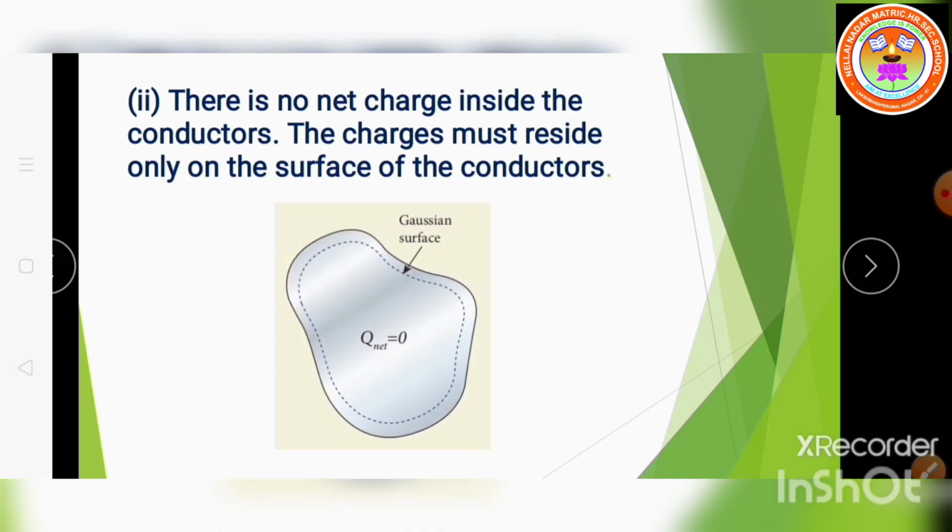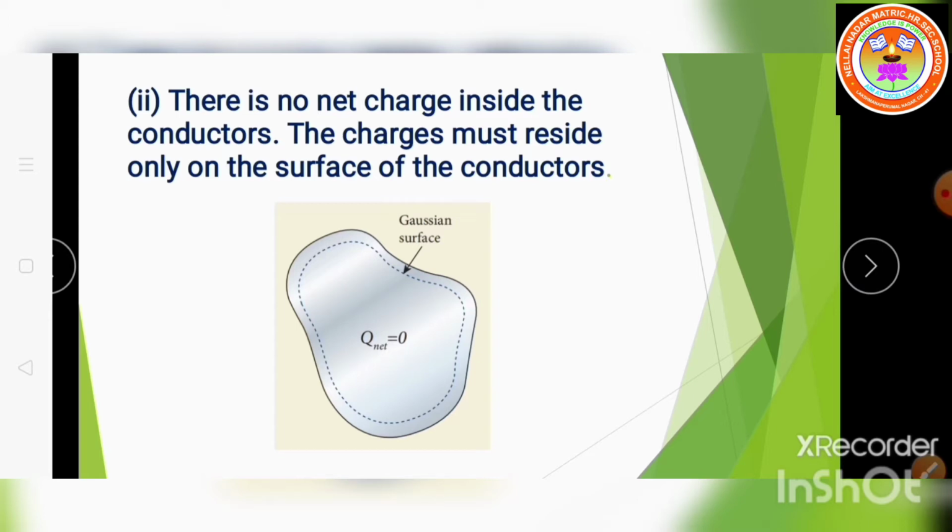If you see this diagram, listen children, let us draw one Gaussian surface here. This Gaussian surface is drawn inside the conductor such that it is very close to the surface of the conductor. Since the electric field is 0 everywhere inside the conductor, the net electric flux is also 0 over this Gaussian surface.